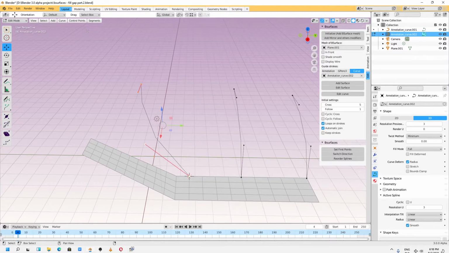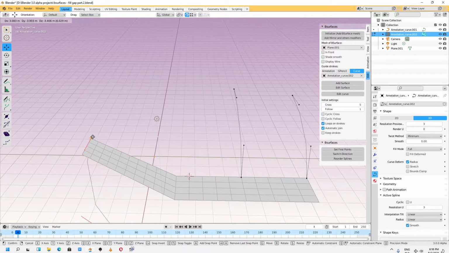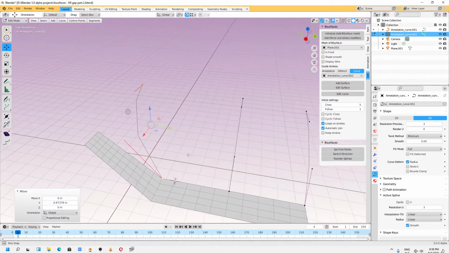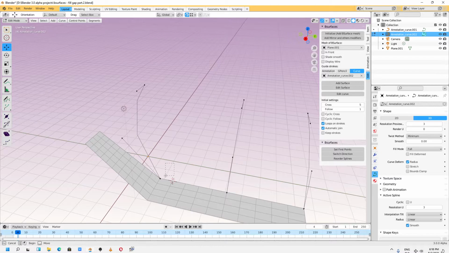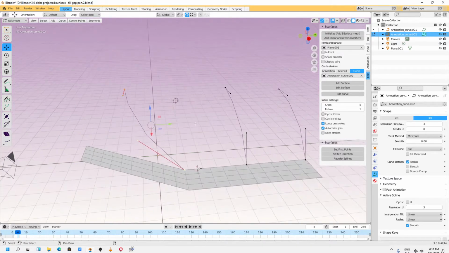I'm still thinking, people, what can I do? I don't know if anything wrong happens, because I already copied my object.